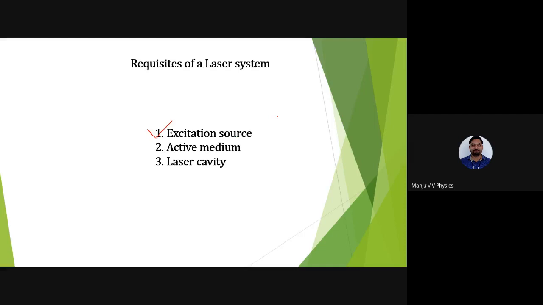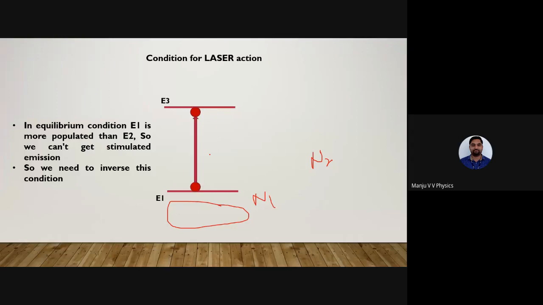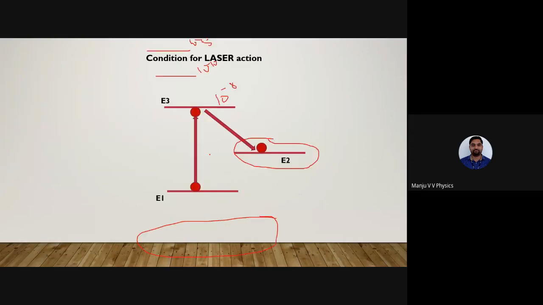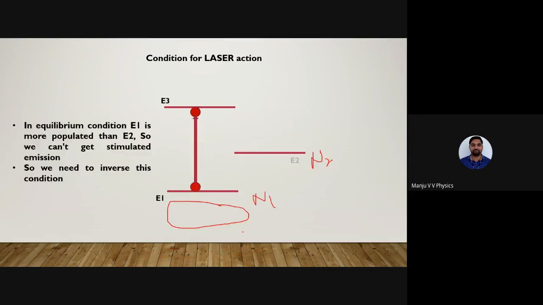Either light energy you can use, or if it is a semiconductor laser, you can use some high forward bias voltage. Okay. Then the active medium. What is this active medium? What are the conditions of laser? The first condition is metastable state, and the next condition is population inversion.